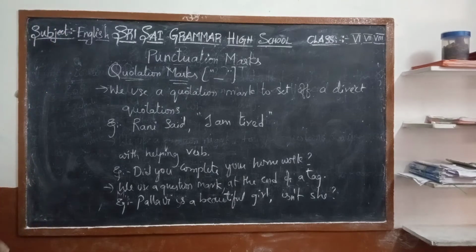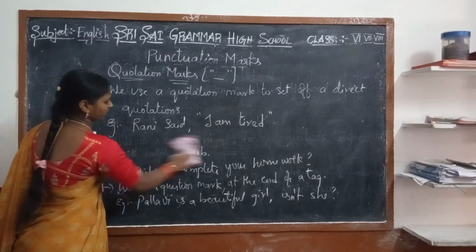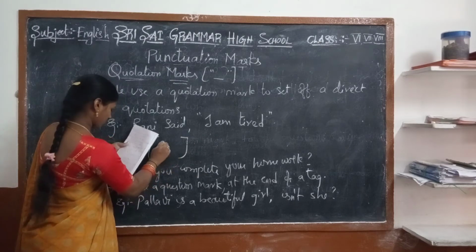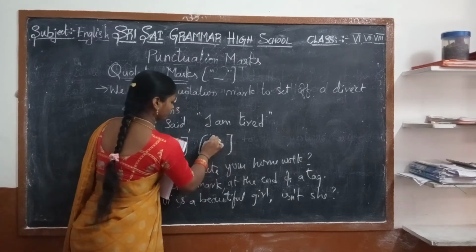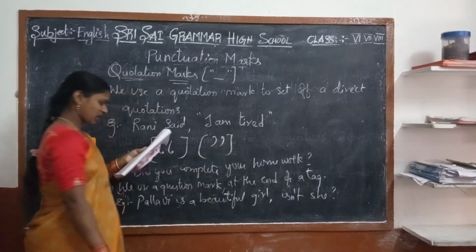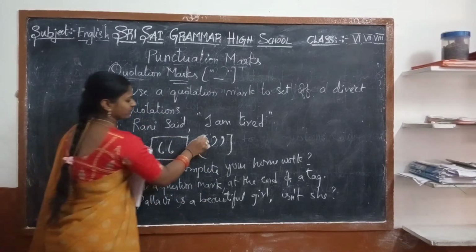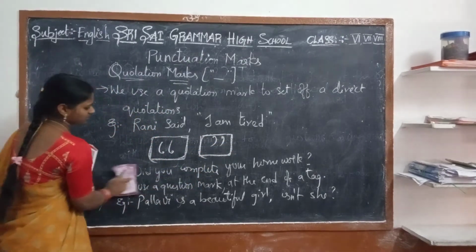Yes, what are the symbols of the quotation mark we are going to use? Like this, and like this also, we use this type of quotation marks. Okay? Understood?